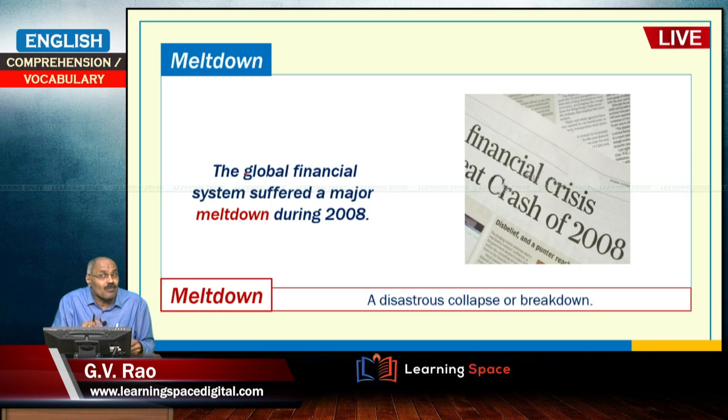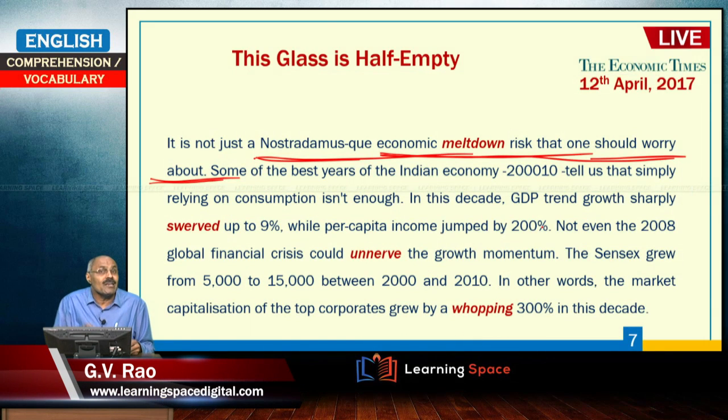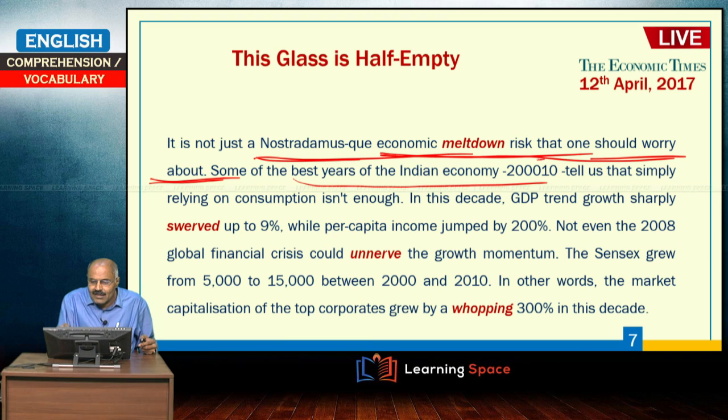What is the meaning of meltdown? Meltdown means disastrous collapse or breakdown. The global financial system suffered a major meltdown during 2008. So, it is not like a prophecy by somebody. Some of the best years of the Indian economy, 2000 to 2010, tell us that simply relying on consumption is not enough. So, he is warning, at present we are simply relying on consumption, it is not enough.